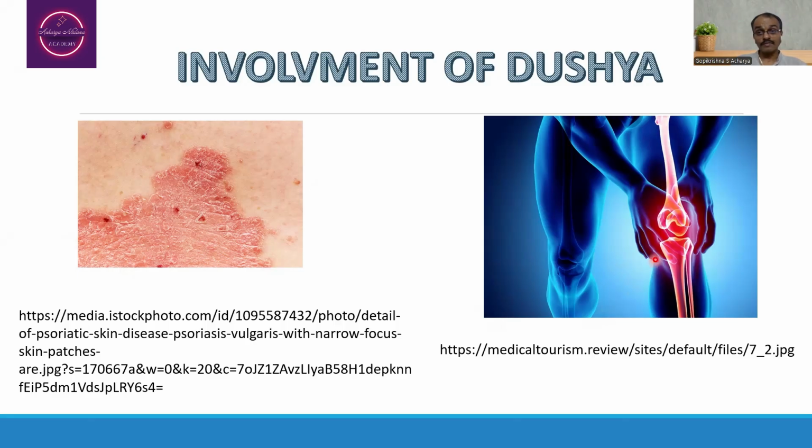Whereas when the person is suffering from a disease with asthi involvement, that is comparatively much more difficult to cure when you compare with rasa or rakta involvement, because asthi affliction may suggest deeper tissue affliction, whereas rasa and rakta affliction may suggest superficial tissue affliction.